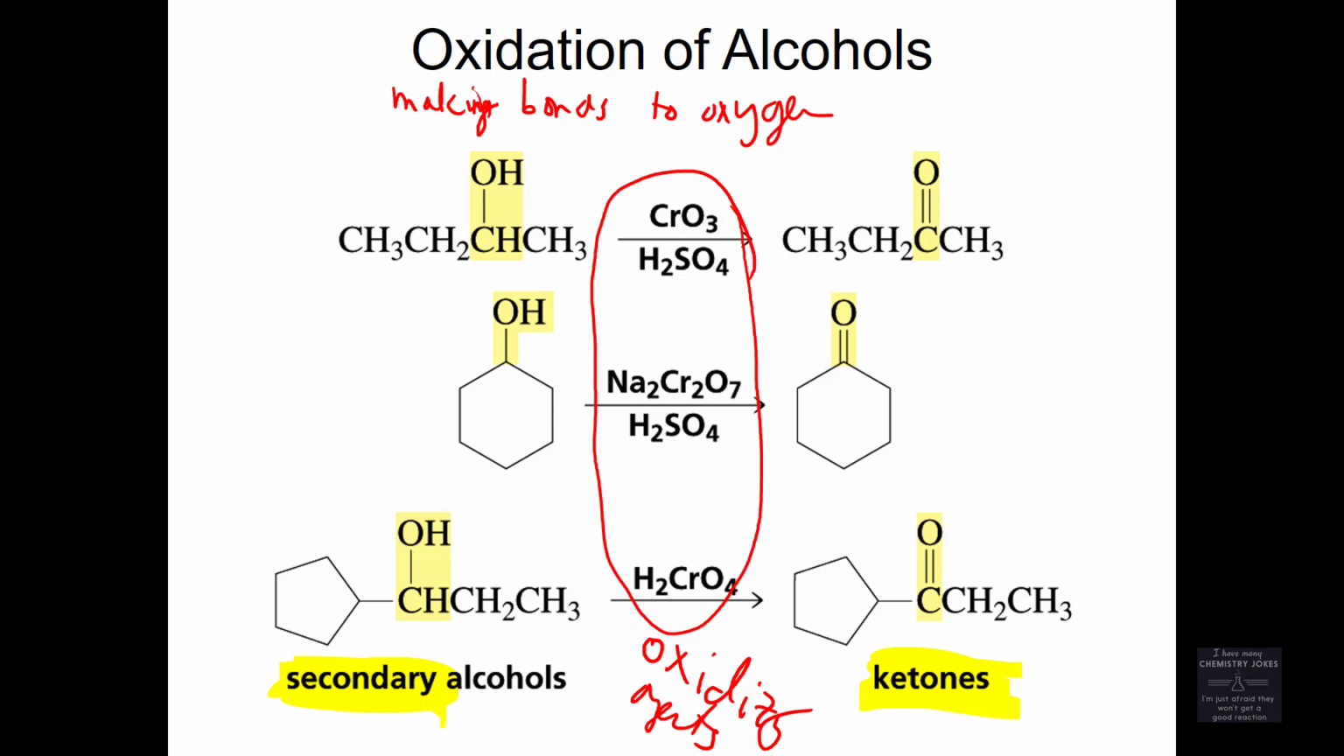The common thing about all of these oxidizing agents is we've got chromium. Chromium is a fantastic oxidizing agent. So we are not going to draw the mechanism of how chromium does this, but chromium can come in a lot of different varieties. This top one is chromium trioxide with acid. This middle one is sodium dichromate with acid. And this bottom one is chromic acid, which is an acid. So all of these are chromium under acidic conditions, good, strong oxidizing agents.